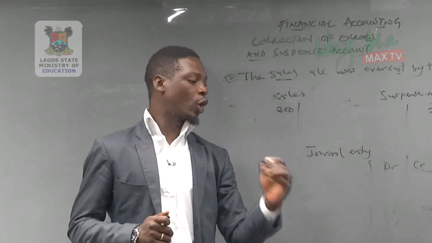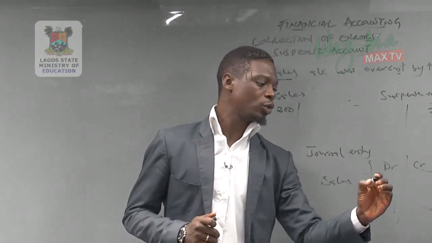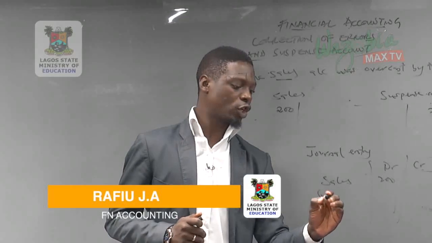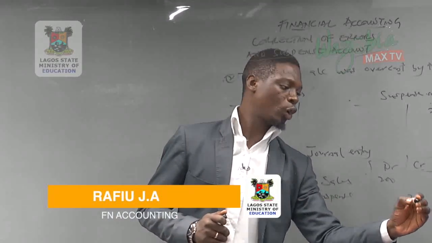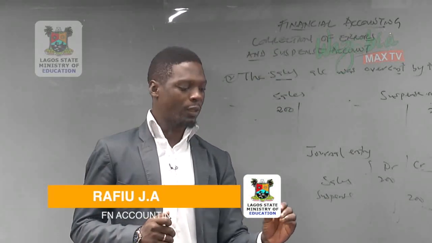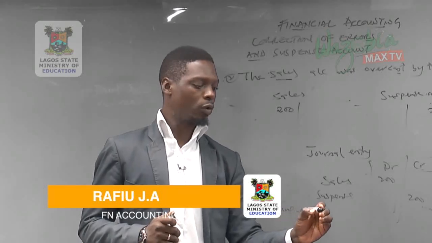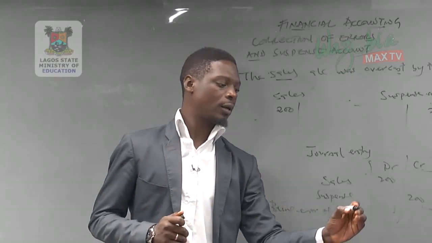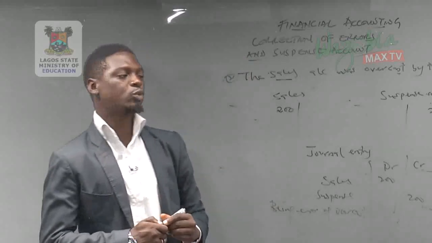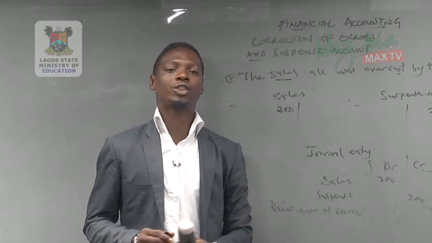The account debited should come first, like I said earlier, which is sales, 200 naira, and suspense, 200 naira, with our narration, error of overcast, now corrected. That is what we are expected to do in correction of error.